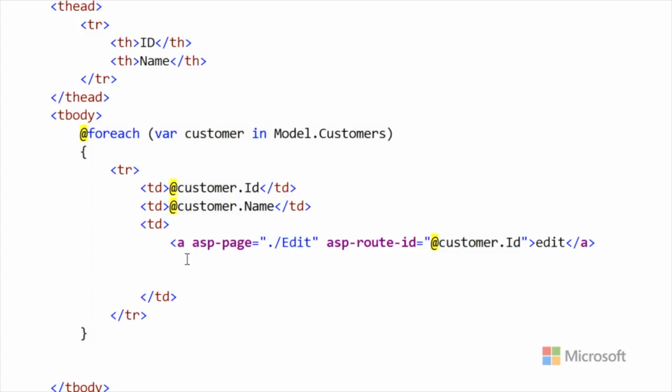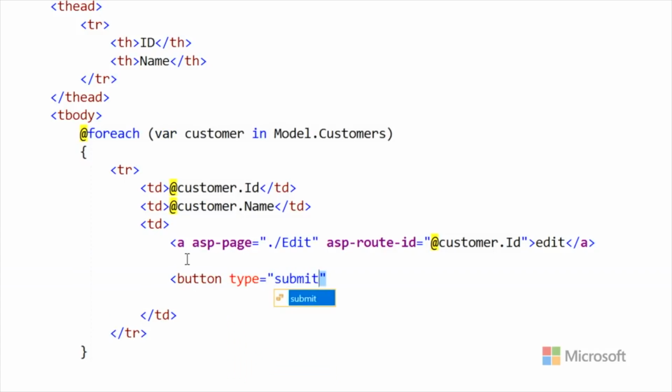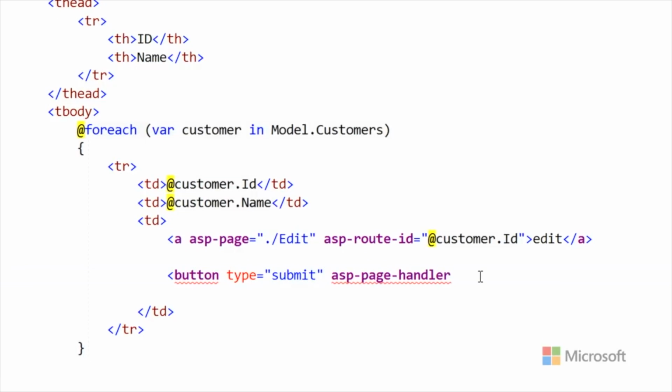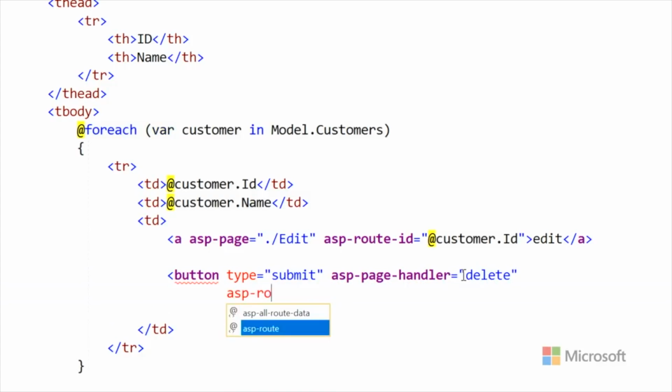So the next thing you had was a button. Yeah, we'll do a button. Type equals submit. And this is going to be handled by the page. Button's going to be a little different. The reason that we're doing a button and an href is so that you can see the difference between a link and how links behave and buttons. A link is going to navigate somewhere, and a button is going to cause a post, right? So this will be handled by the delete handler. But we also need that route information. We need that ID because we're going to delete a particular customer. Customer ID, exactly.